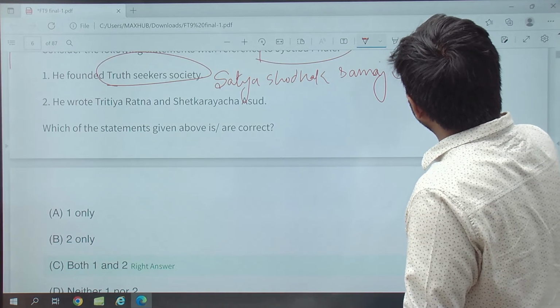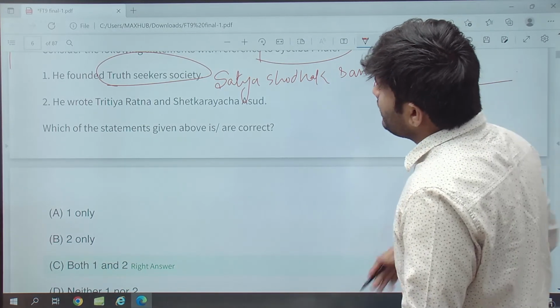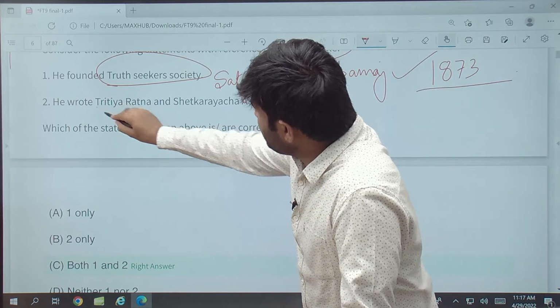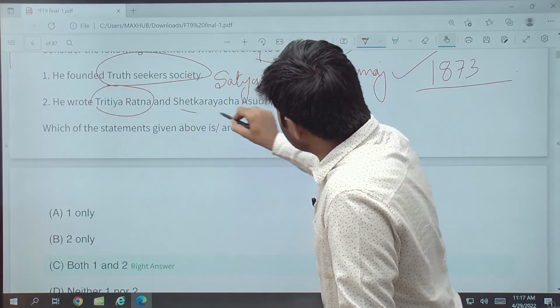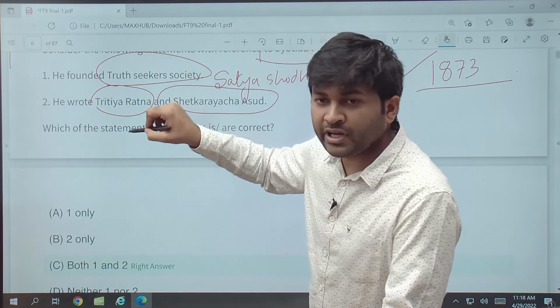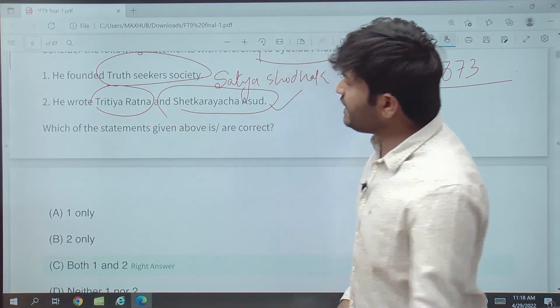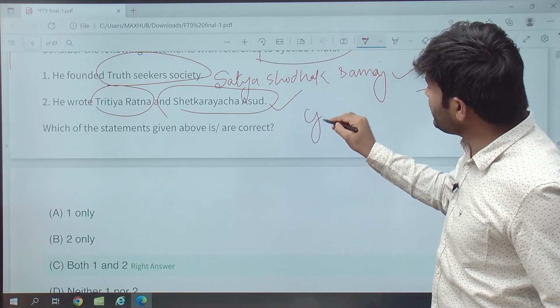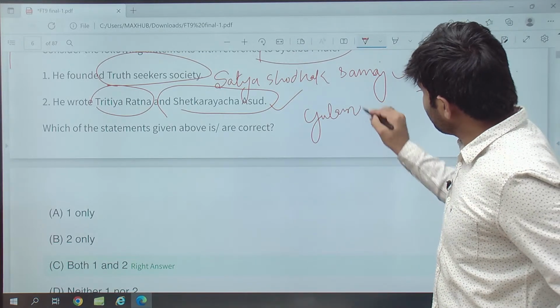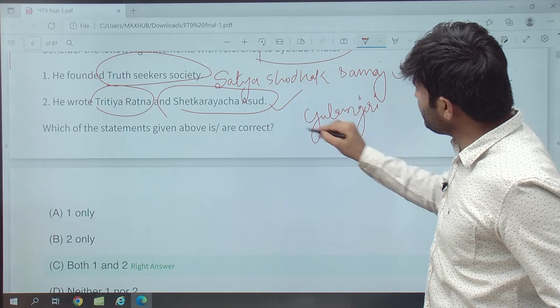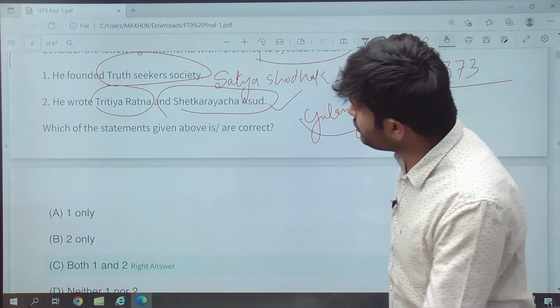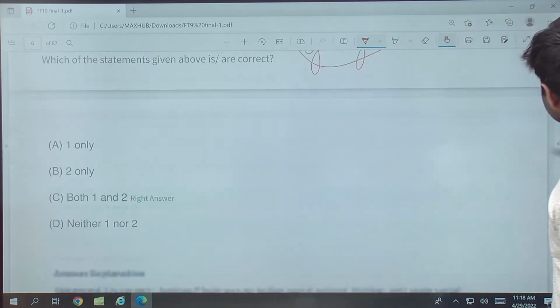In 1873 he started this. He wrote Tritiya Ratna and Shetkaryancha Asud, which are in the Marathi language. So this is correct. He had also written Gulamgiri. So both statements here are correct.